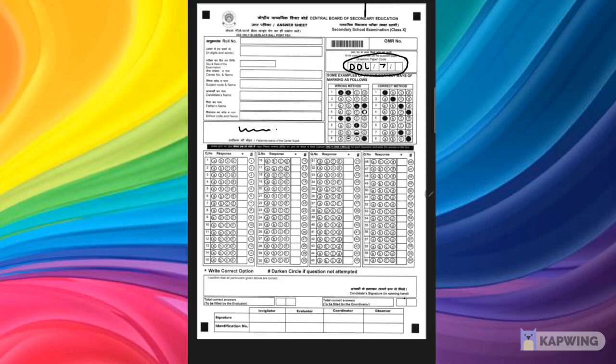and then some number or anything like that. Whatever it is written on the paper, you have to fill this code. Then comes the actual OMR sheet where you need to give your response.